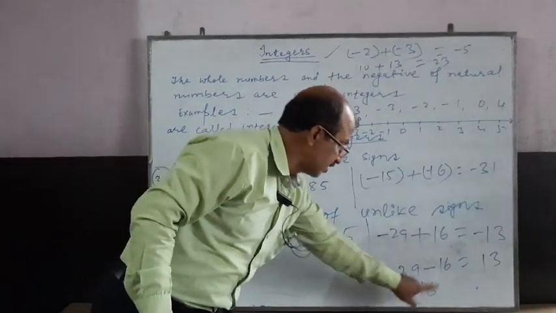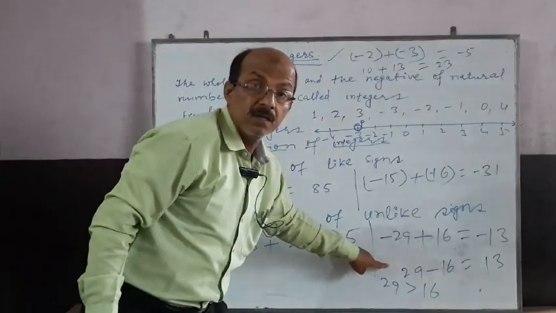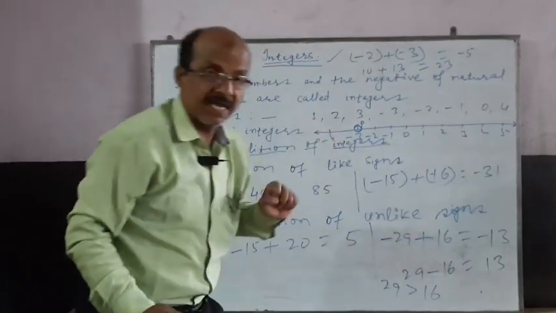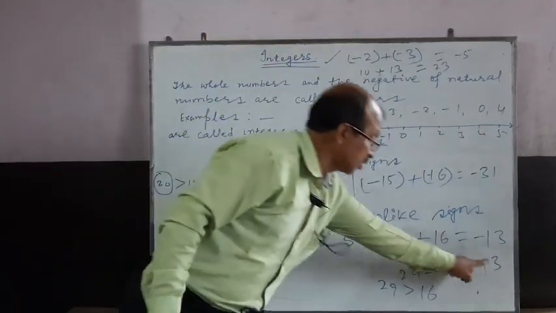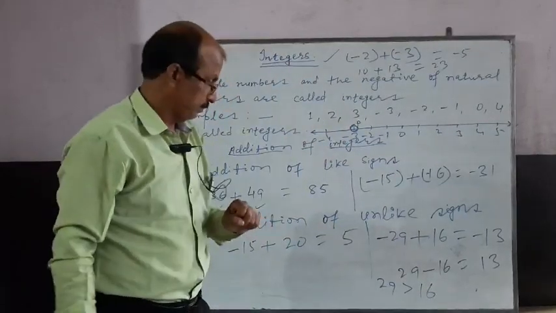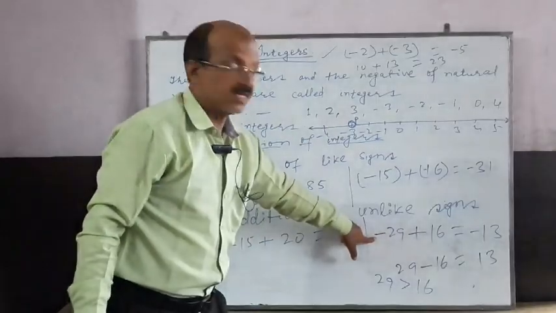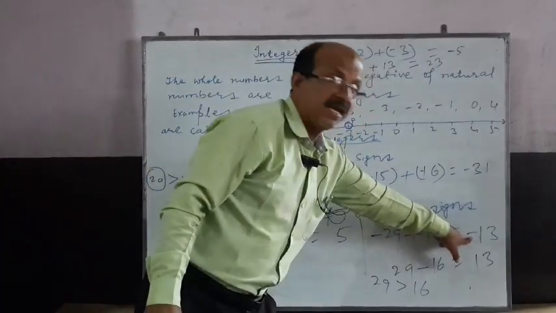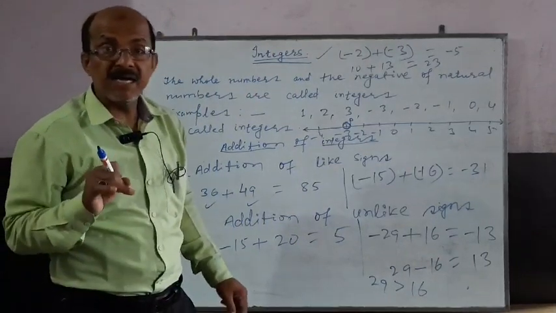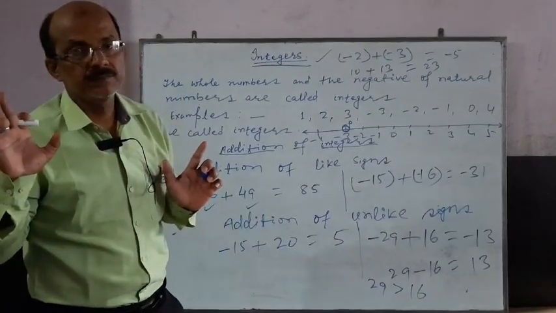29 is greater than 16. You have subtracted 16 from 29. You have got 13. 29 is greater than 16, and the sign of 29 is minus. So you have to put minus. The number with the greater value regardless of its sign should be taken.